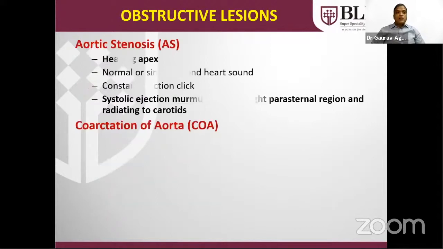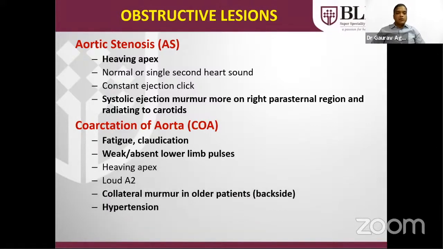Aortic stenosis will have a heaving type of impulse, and the murmur will be better auscultated on the right upper parasternal region as compared to the left, and will radiate to the carotids. So please try to auscultate on the right side also. A coarctation of aorta patient will have a history of easy fatigue and claudication while doing exercise and running activities. Pulses will be weak or absent in the lower limb, and the murmur will be loud in the interscapular region due to the multiple collaterals, and there will be hypertension in bigger patients.